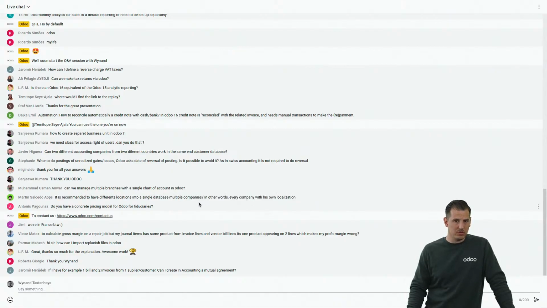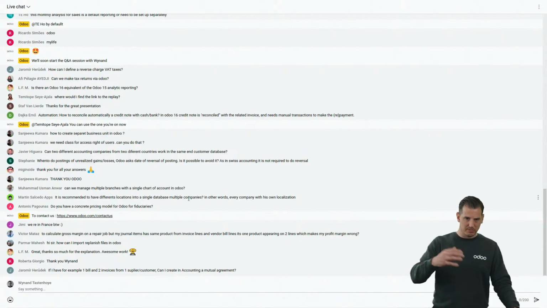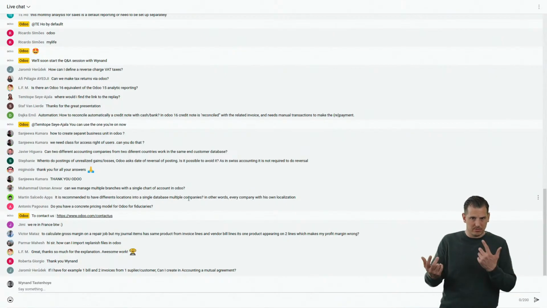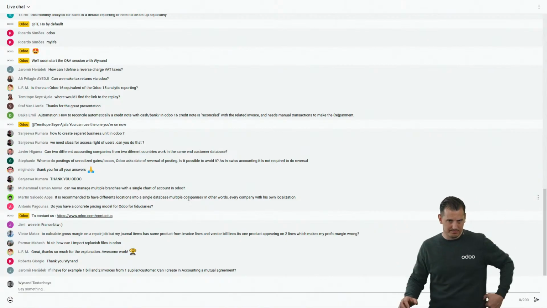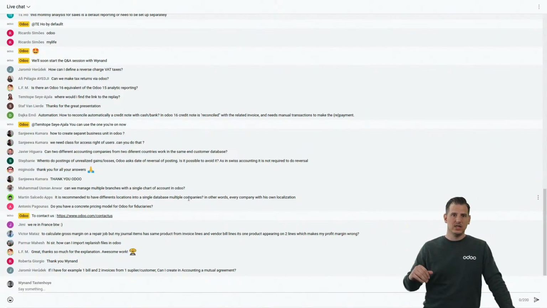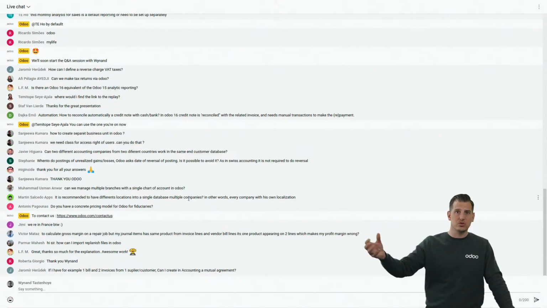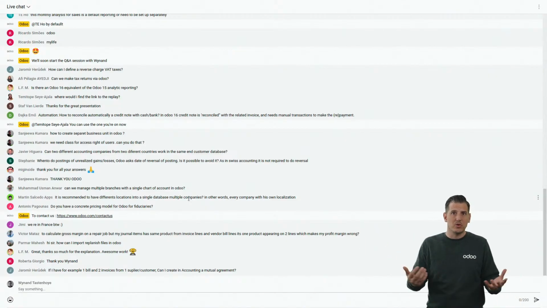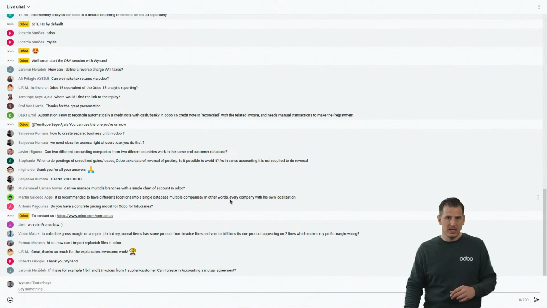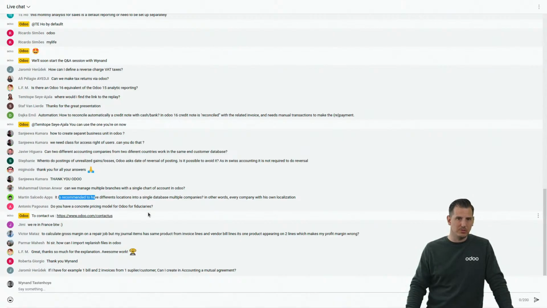Yes, of course. Please do it, because if you have a group of companies, one in Belgium, one in France, they all have a different localization, a different chart of account. If you do not use the chart of account of the localization itself, the reports might not be correct. So yes, it's actually a good question. Yes, it's recommended.